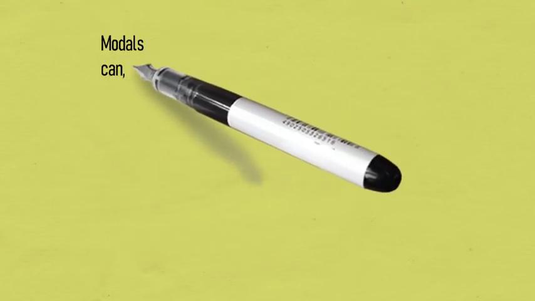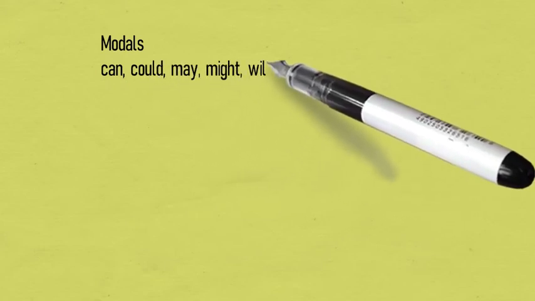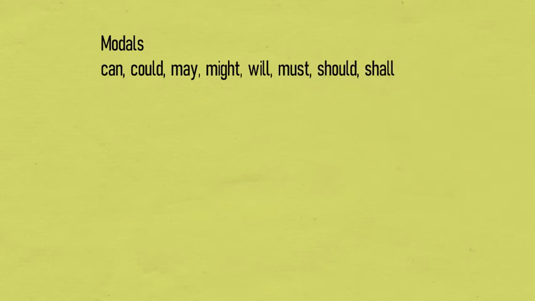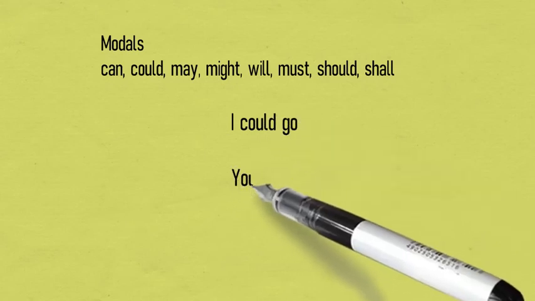Another type of helping verbs are modals. What are modals? Modals are these words: can, could, may, might, will, should, shall, must. Actually they are just like be, do and have. They work with the main verb. Now let me share with you some examples. I could go. You should take. So you can see modals are being used with the main verb.